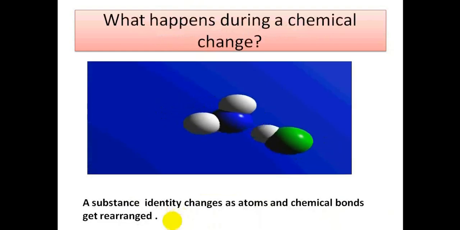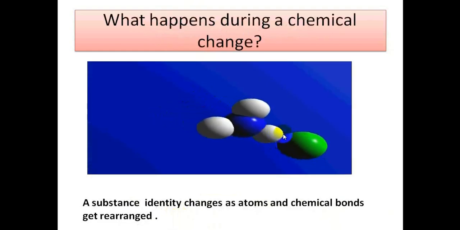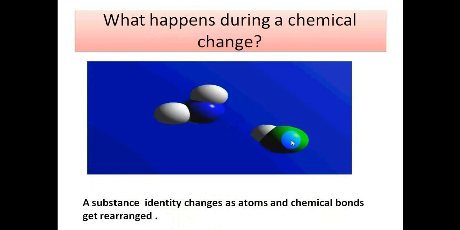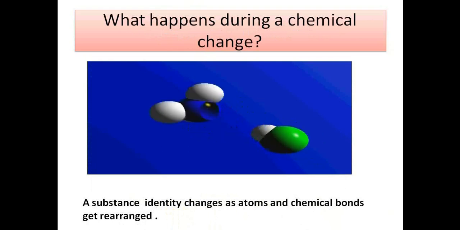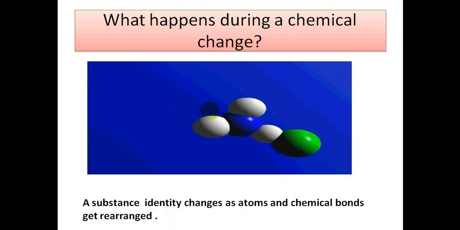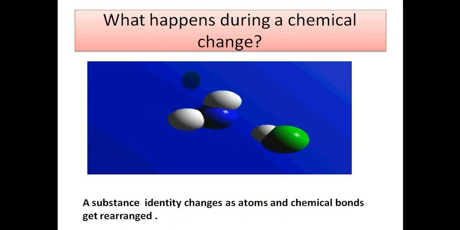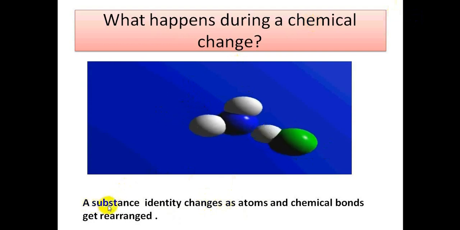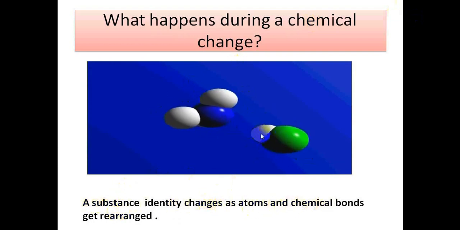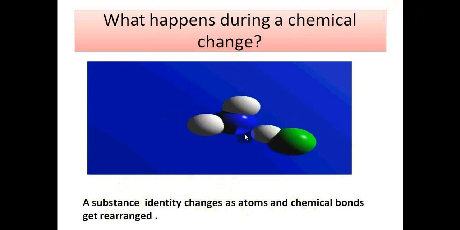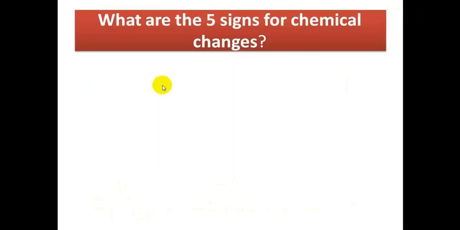What happens during a chemical reaction? The bond here will break between the white and the green, and it will bond with another compound. The atoms rearrange themselves, the bonds break down and they form new bonds, as you see here. A substance's identity changes as atoms and chemical bonds get rearranged. This is what happens during chemical change.